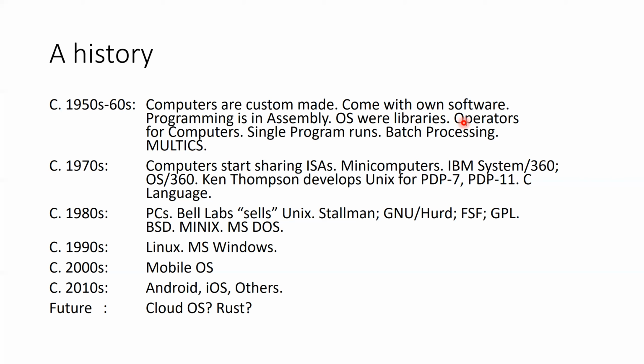It would run the first program, and then when the first program is finished, it would take the second program from the memory, run the second program, then the third program, and therefore the computer would not be sitting idle at any time. And while the first batch was running, the operator would collect programs for the second batch, which they would load into the computer, so that after finishing the first batch, the computer could run the second batch. So that kind of processing was done by the operators, and we used to call it batch processing.